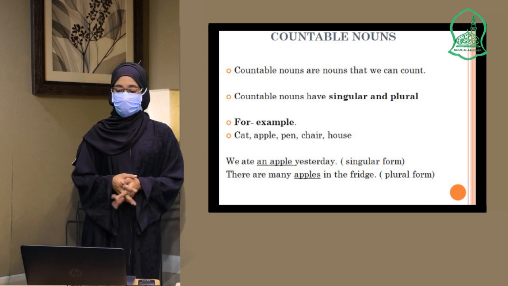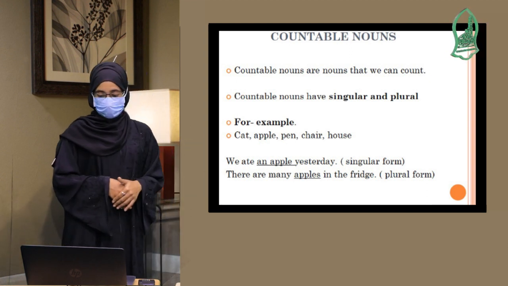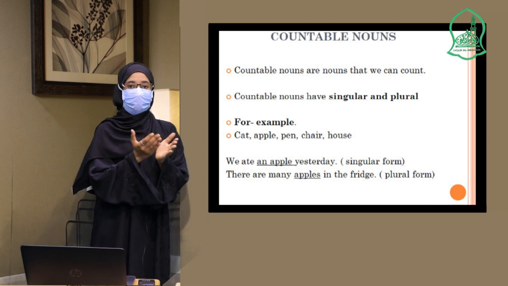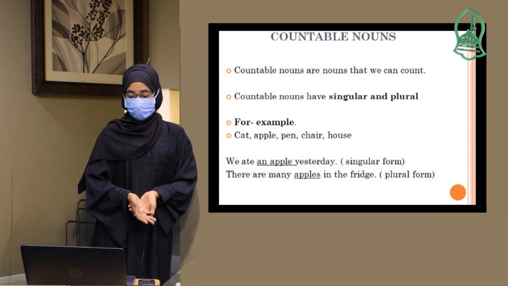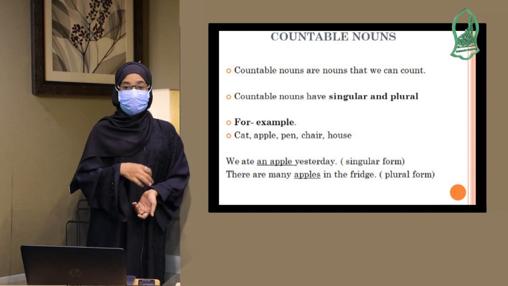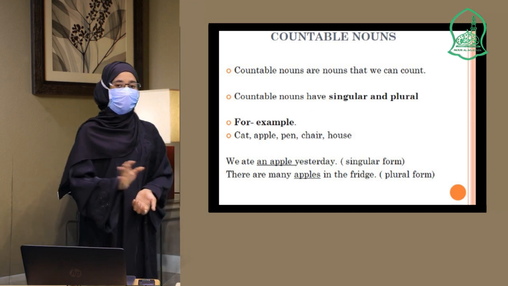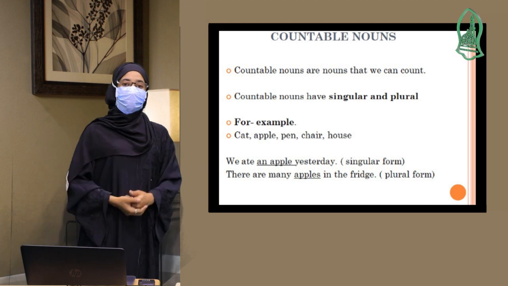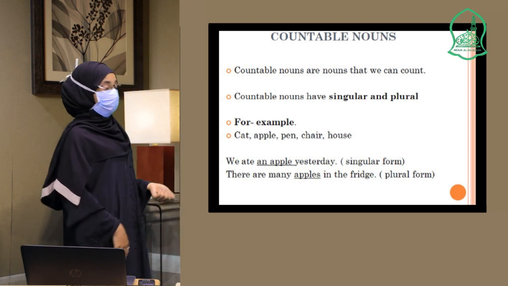Countable nouns are the names of things, places, and people that we can count. And these countable nouns have singular and plural. We are going to see what singular and plural are in the next lesson.